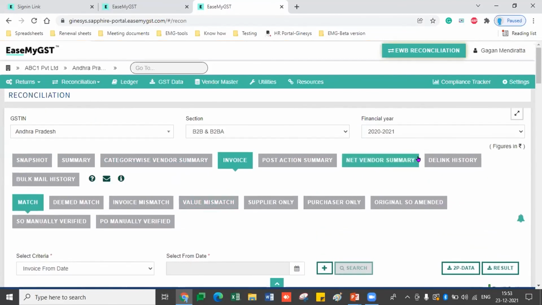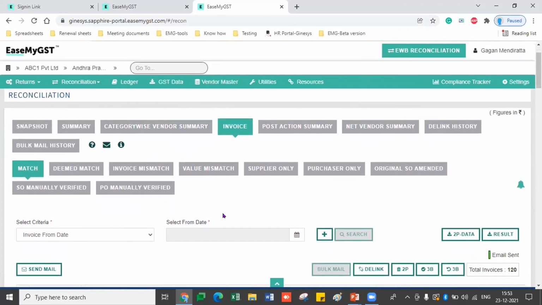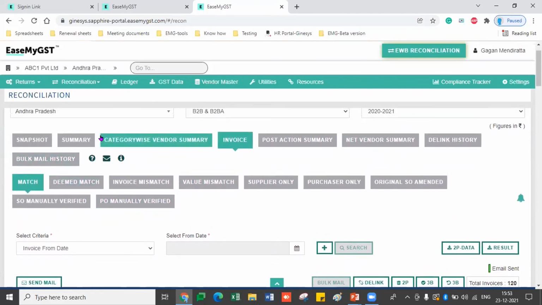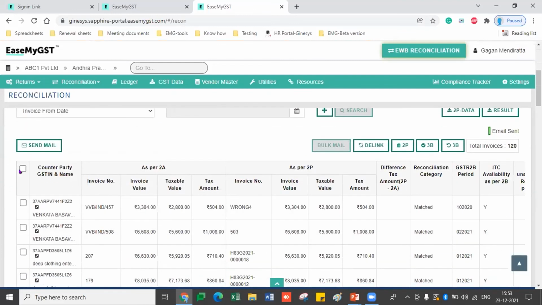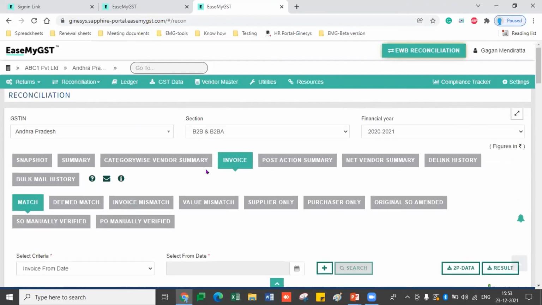Also, all the summaries which I have shown you in the PPT are available here: category wise vendor summary, net vendor summary, link, delink, all the options are available here. Also bulk mail history, that means you can send the mail by the bulk option or at a counterparty level. You just click on the counterparty and send the mail to all the counterparties if you want to share the reconciliation you have done at your end.